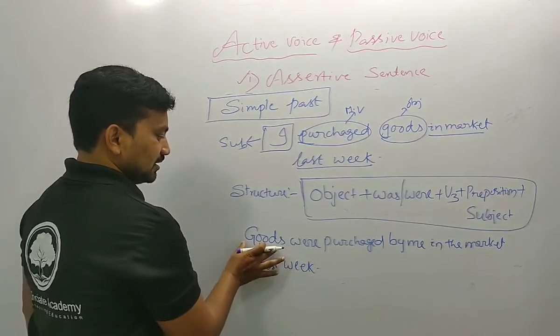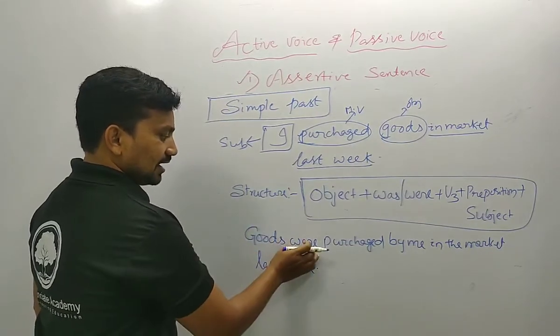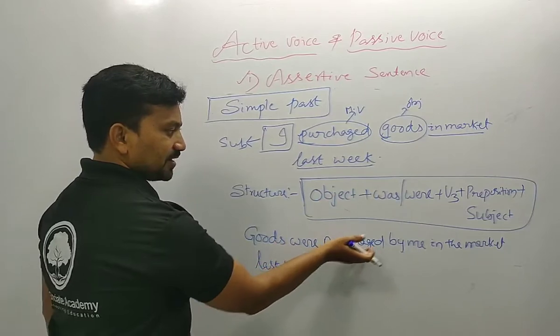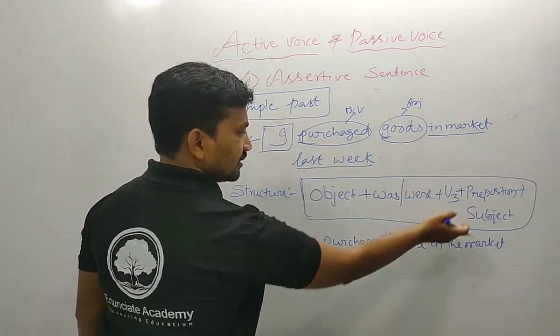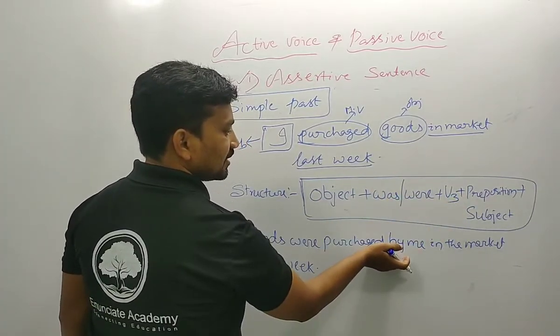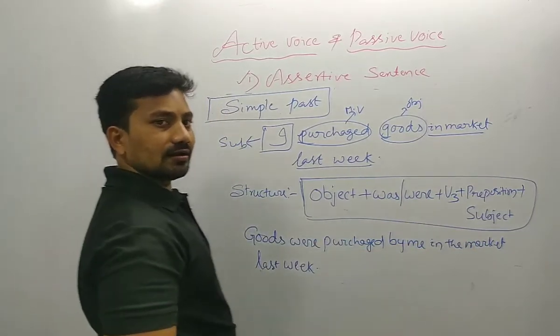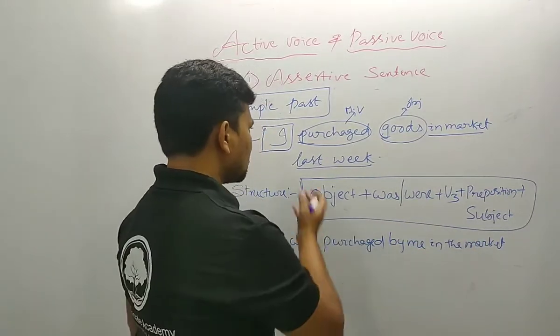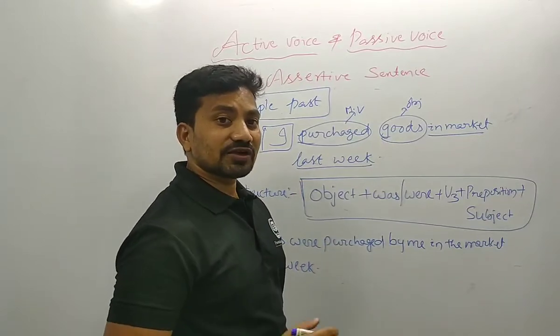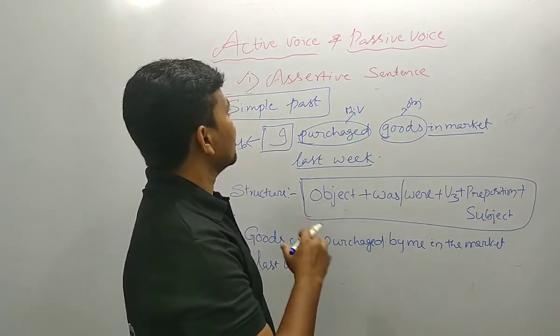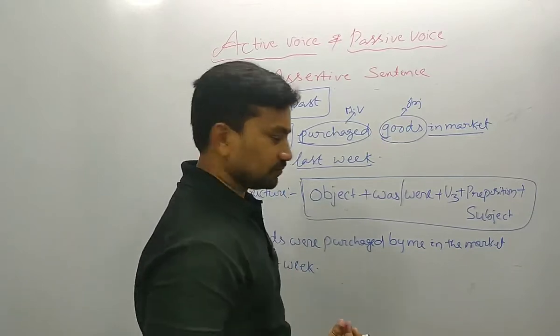So listen, goods is the object, and then we mention were, the third form purchased, the preposition, and at last the subject, and the remaining sentence we can add or not add. That's not a matter. So this is the simple past. We can convert it from active to passive.